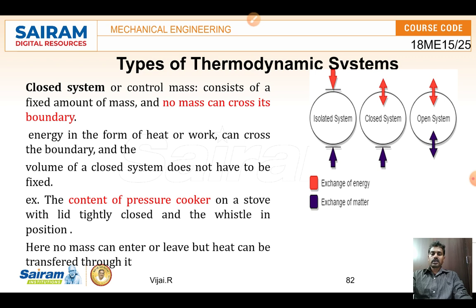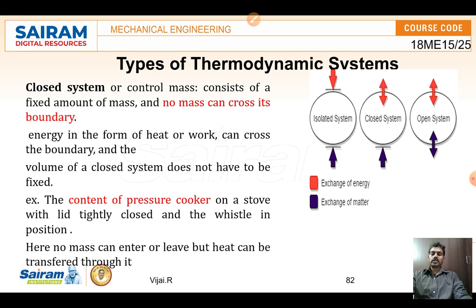Of these three types, first we will take the closed system. What do you mean by a closed system? As I said, a system is a region. Imagine a pressure cooker or a pan, which we are going to take for the study; that we call a system. It may be a pressure cooker, a pan or anything else where heat and mass transfer can take place. The first one is the closed system.